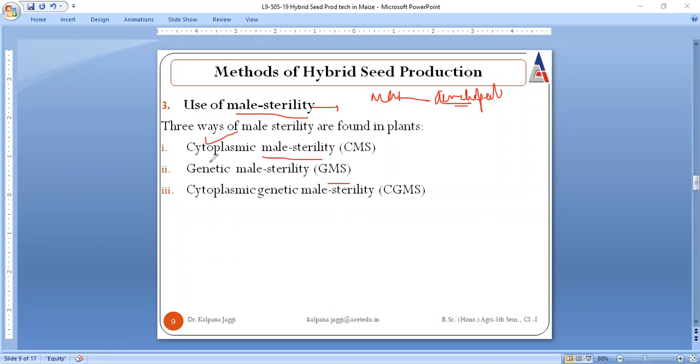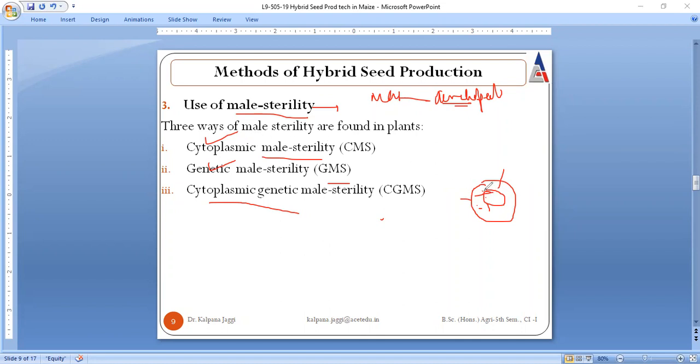Sometimes it is controlled by genetic factors, and sometimes it is controlled by both cytoplasm and genetic factors. Genetic factors means, because within the cell we have cytoplasm, and within the cytoplasm we have a nucleus. So these three differentiations are on the basis that if male sterility, that means maldevelopment of the pollen grain, so the non-functionality of the pollen grain is due to the genes which are present in the cytoplasm, then we call it cytoplasmic male sterility.